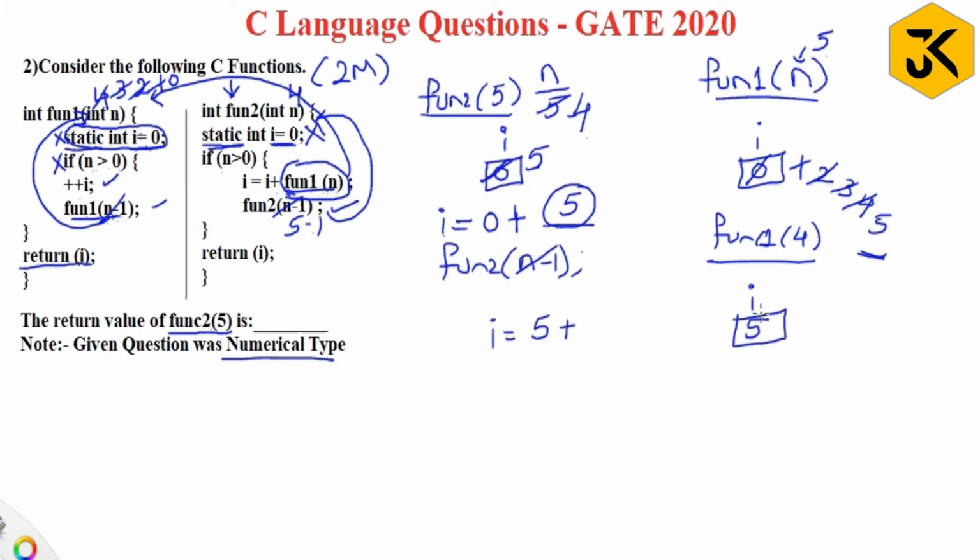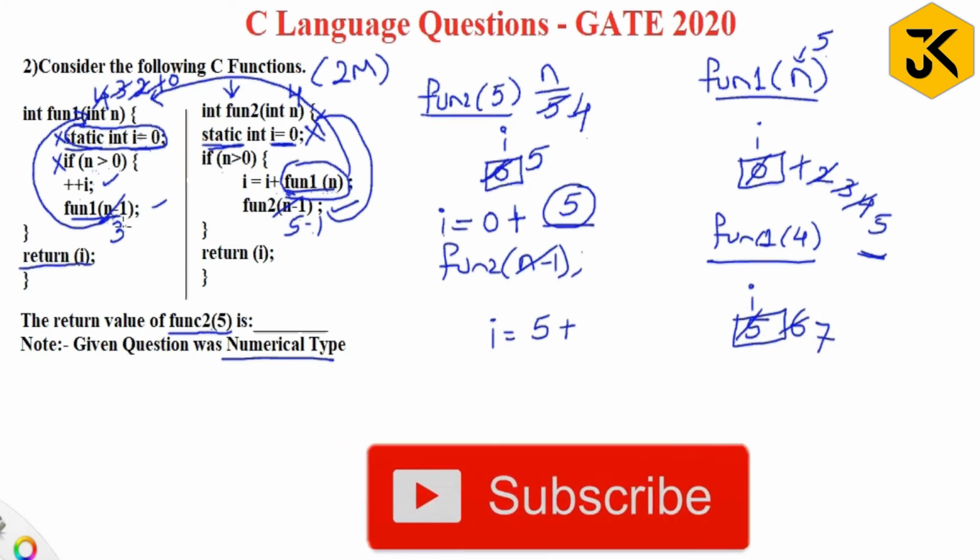The i value is 5, that you need to remember. Now is 4 greater than 0? Yes, so it is going to increment by 1. Then it is going to decrement, 4 minus 1 is 3. For 3 passed, it is going to execute the increment, and for the next, 3 minus 1 is 2. 2 greater than 0, it is going to increment by 1, 8.